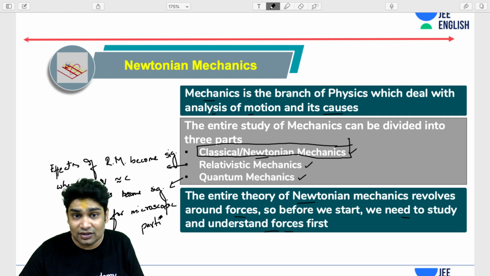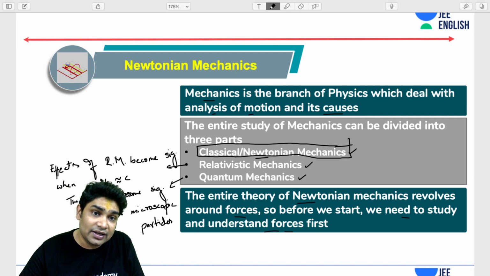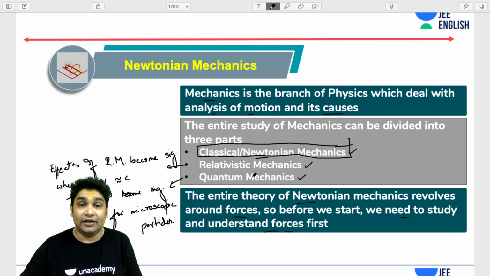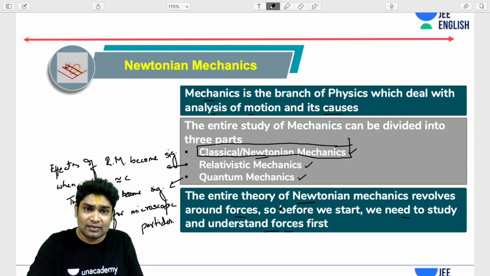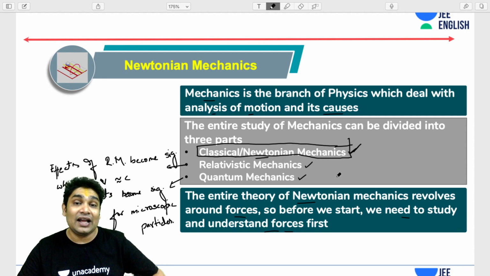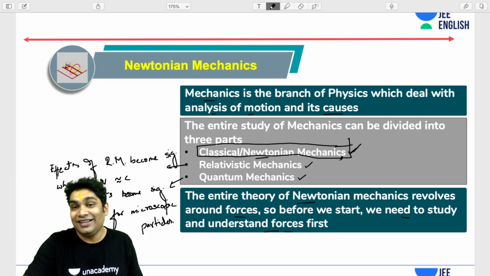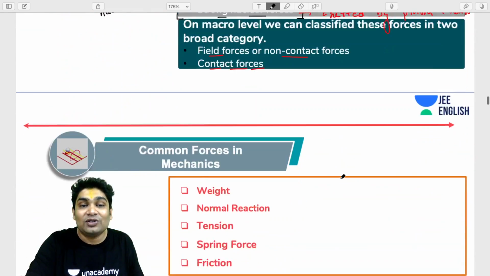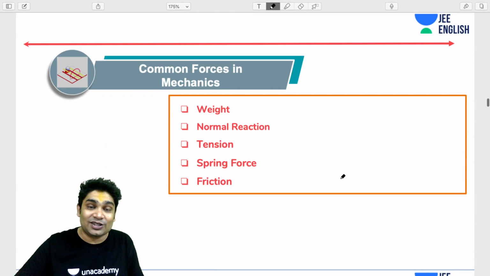Similarly, if the particles that you're dealing with, or your reference frames, have any speed comparable to the speed of light, then you have to consider the effects of relativity. Otherwise, in practical circumstances, these work just fine. Except for these two considerations, for any other practical scenario, Newton's laws can analyze motion very finely, and it's the easiest way to analyze also. That is why we are still studying it. All right, so let's talk about some common forces.